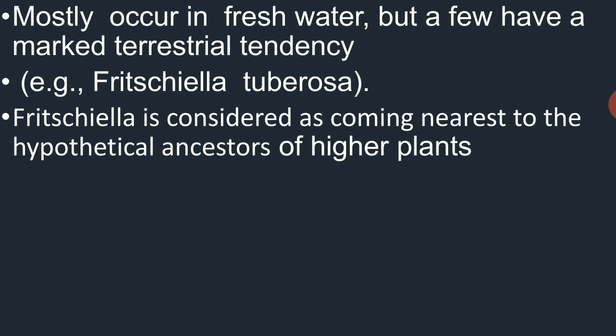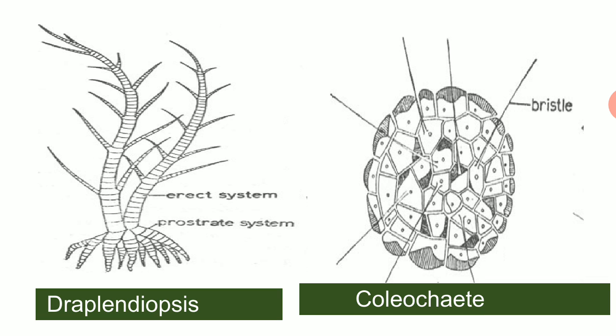Mostly chaetophorales occur in fresh water, but a few have a marked terrestrial tendency, just like Frischilla tuberosa. Frischilla is considered as the nearest to the hypothetical ancestor of hair plant. These are the two thalli of chaetophorales.